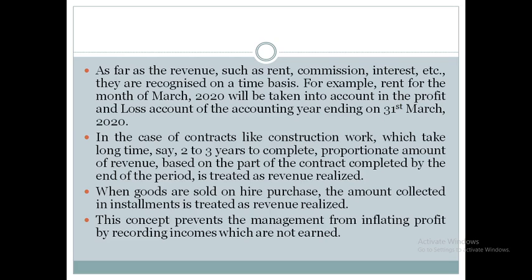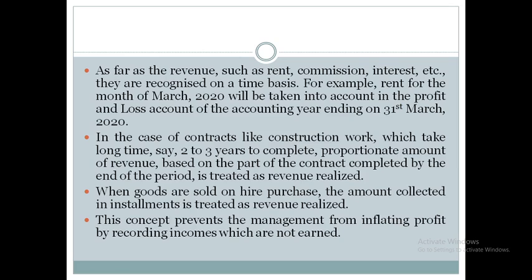So after 3 years we are not going to consider it as income for us. Whatever portion we have constructed, for that amount we can consider it as revenue. Suppose the building value is 30 lakh. For constructing that building we are going to get 30 lakhs. Say it is a 3-floor building, so when construction of the first floor is over, we need to consider it as the income of 10 lakh. When the construction of the second floor is over, we are going to consider it as 20 lakh. When the construction of the third floor is over, we are going to consider it as 30 lakh.